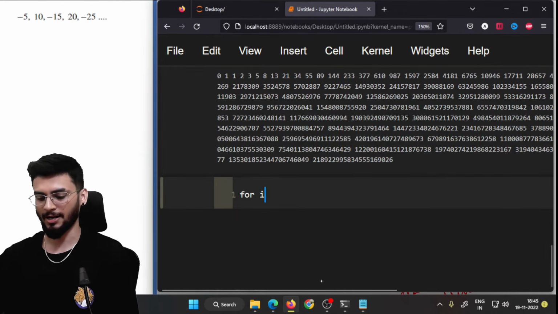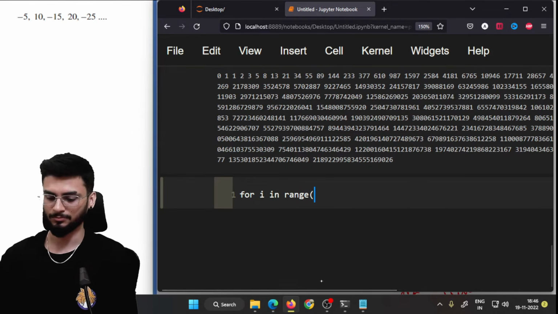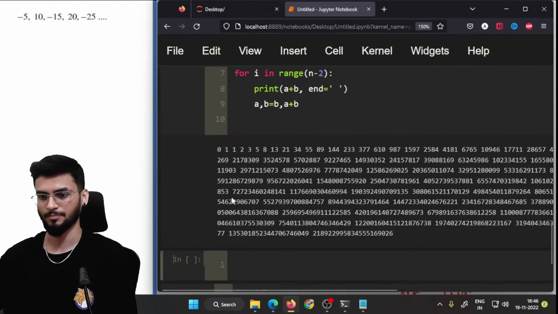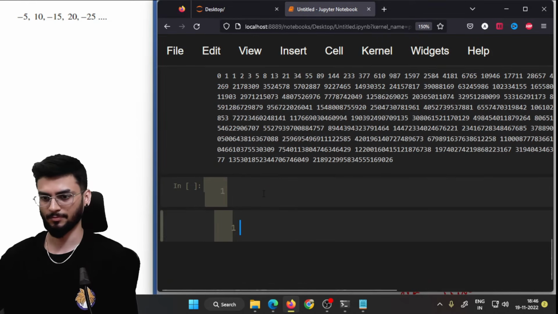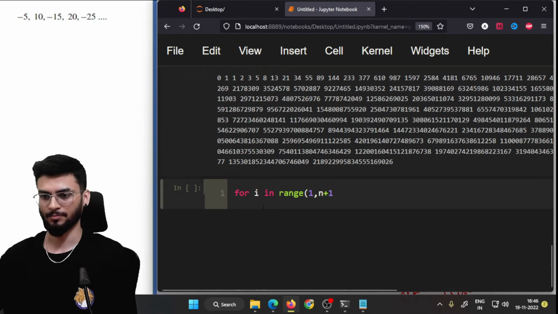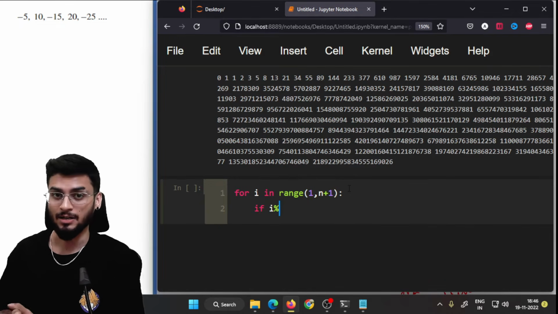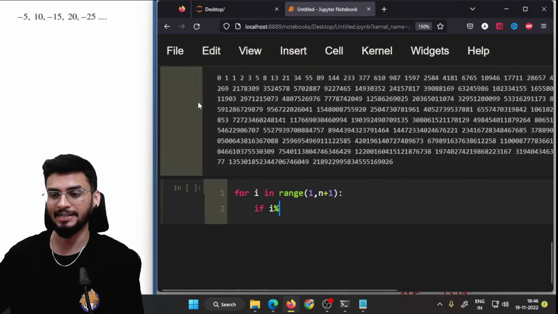So for i in range, if i is even, we do not need the negative sign, but if i is odd we need the negative sign.